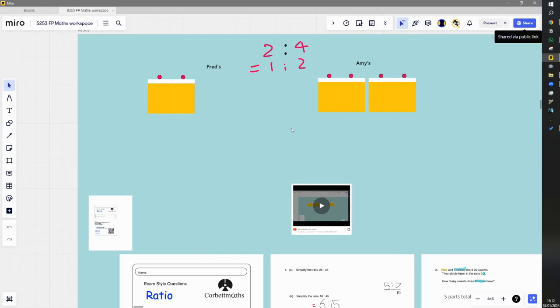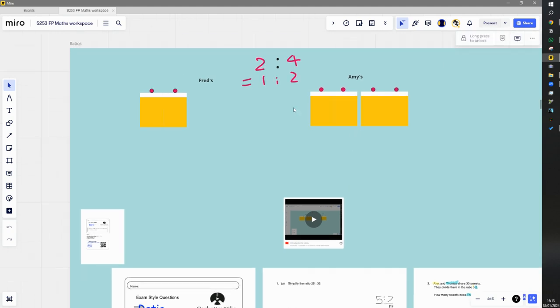So we're trying to focus now on how ratios and fractions work together. Last time we took this cake and we split it into three pieces, and then we gave one of those pieces to Fred and two of those pieces to Amy. And so in terms of ratios, it's one piece to two pieces, so 1 to 2. That's the ratio of Fred to Amy's.